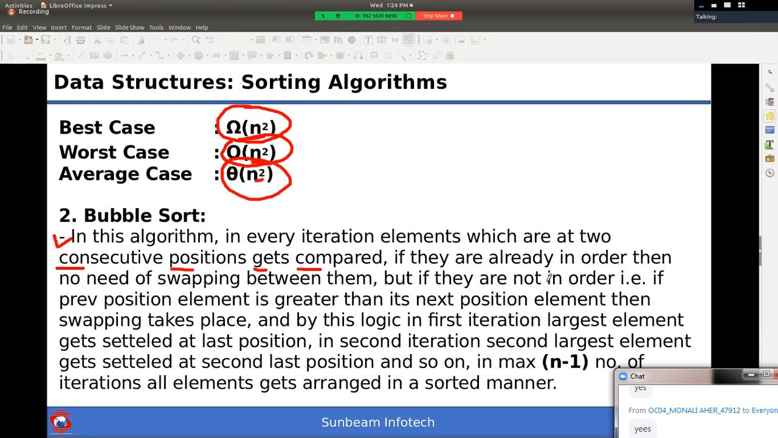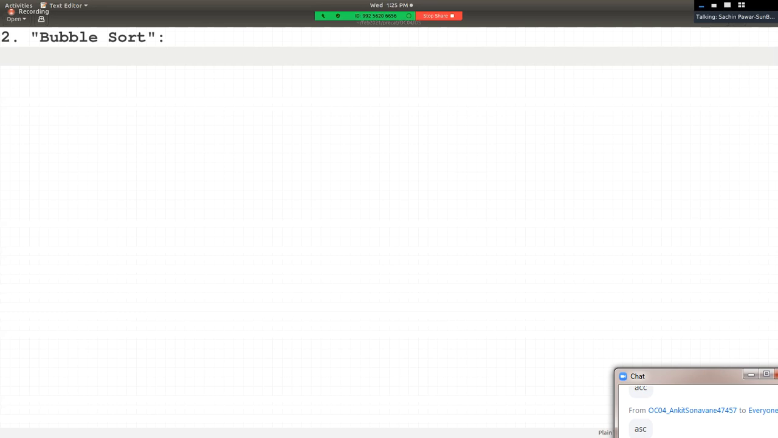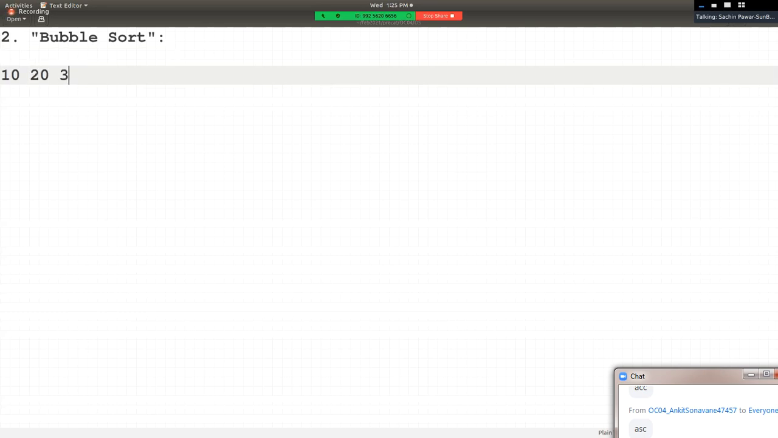But if they are not in order, it means that if the previous position element is greater than its next position element. By default, when we say we sort elements, in which order do we sort, ascending or descending? By default, ascending order. Right? It means, let's say, 10, 20, 30, 40, 50.